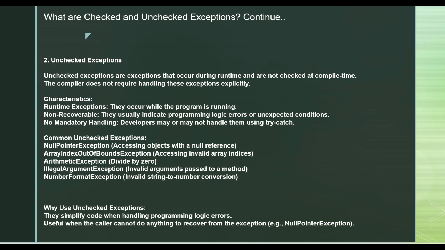Now it comes to unchecked exception. This is also called a runtime exception. Whatever exceptions are not in our scope, or we cannot handle them, those are the unchecked exceptions. This might occur, for example, when you're trying to divide some number by zero.